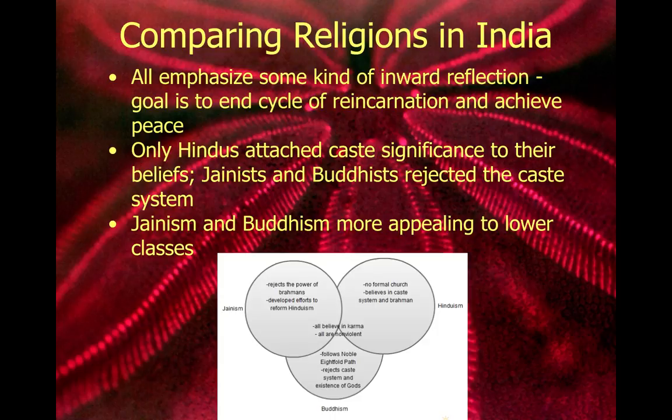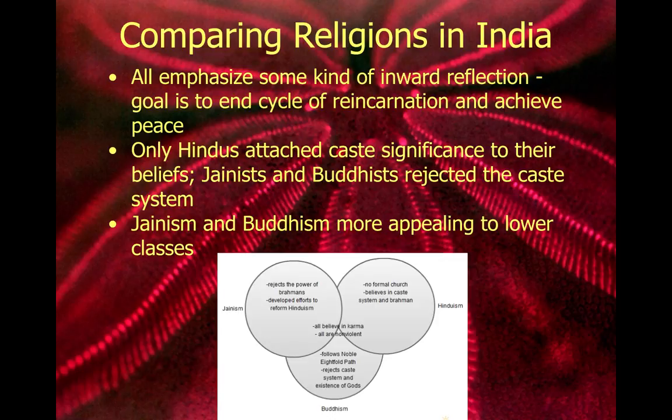But one of the major differences, though, is that Hindus are the only group of these three that actually still attach the caste system to their belief system. So this is something that really distinguishes the two, and this is something that still shows that the Hindus believe in that social hierarchy. Buddhists and Jainists reject the caste system. They thought that it was inconsistent with the ideals of showing mercy to all people and detaching oneself from worldly matters. That makes sense, right?